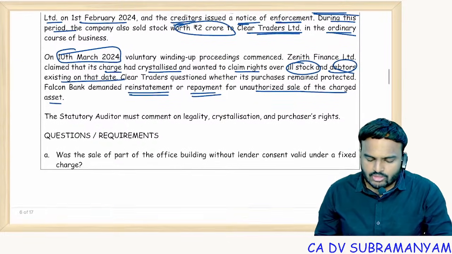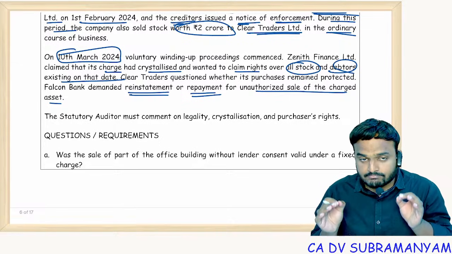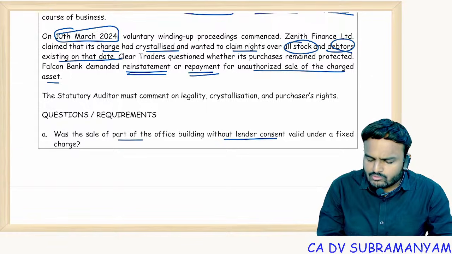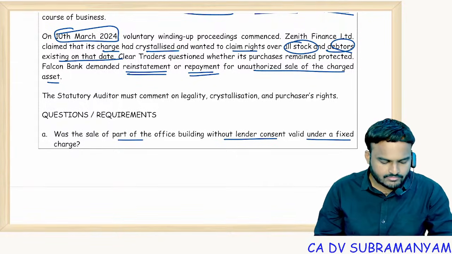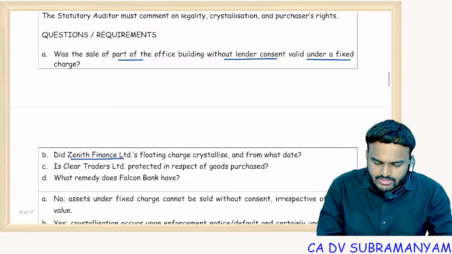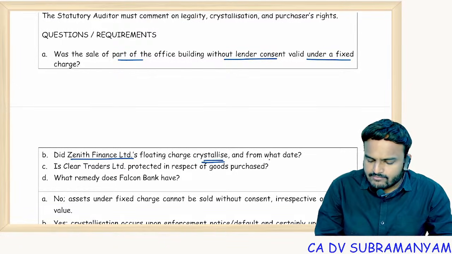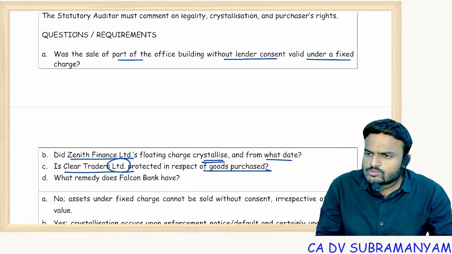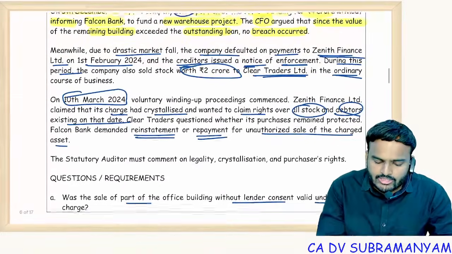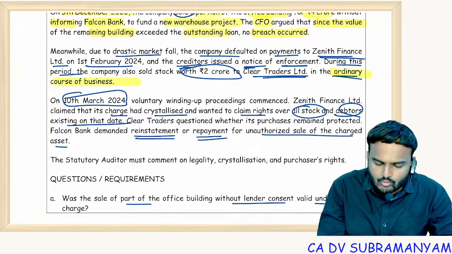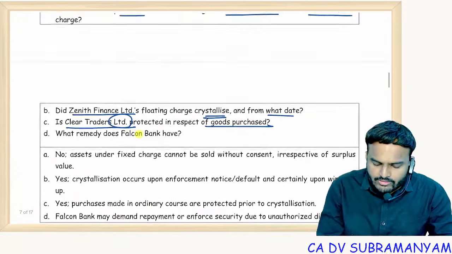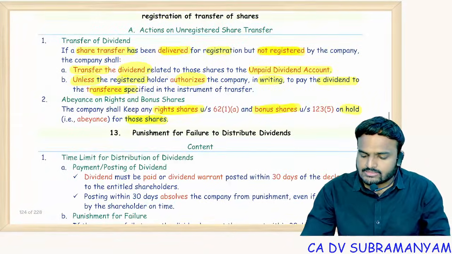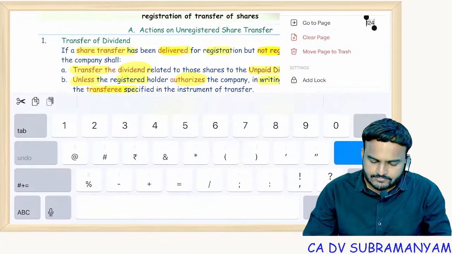Falcon Bank demanded reinstatement or repayment of unauthorized sale of the charged asset. Now the statutory auditor must comment on the legality, crystallization and purchaser's rights. Was the sale of part of the office building without lender consent valid or invalid? Second question, did Zenith Finance Limited floating charge crystallize? From which date? Is Clear Traders Limited protected in respect of goods purchased? Because it is in the ordinary course of business. You can see here, ordinary course of business. Next, what remedy will Falcon Bank have? So we'll see the charges chapter.